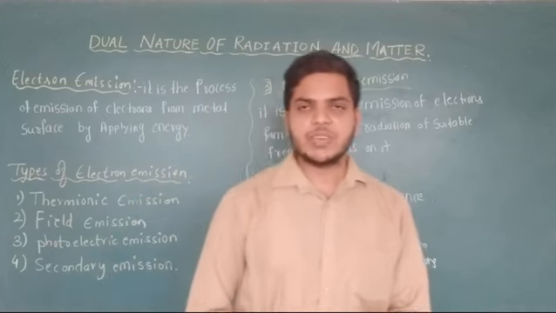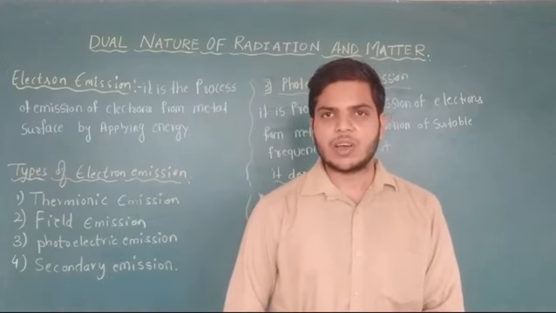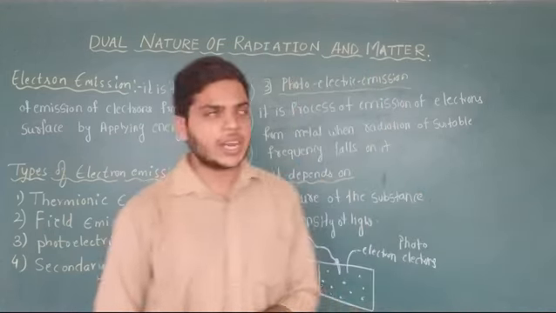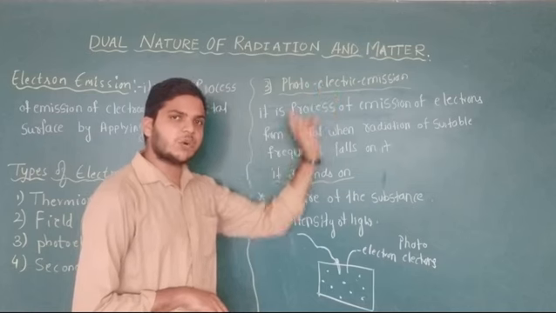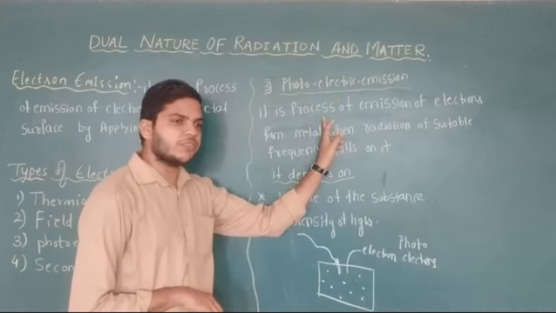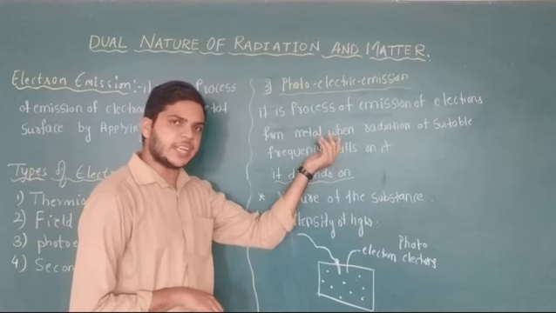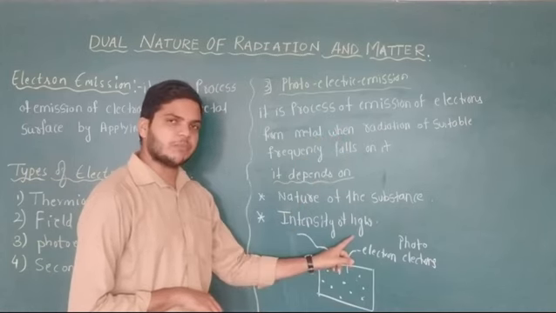Therefore, if we are using a large amount of intensity of light, then photoelectric emission will be more, that is, more electrons will be coming out. If we are using a very less bright light, that is, less intensity light, then fewer electrons will be coming.